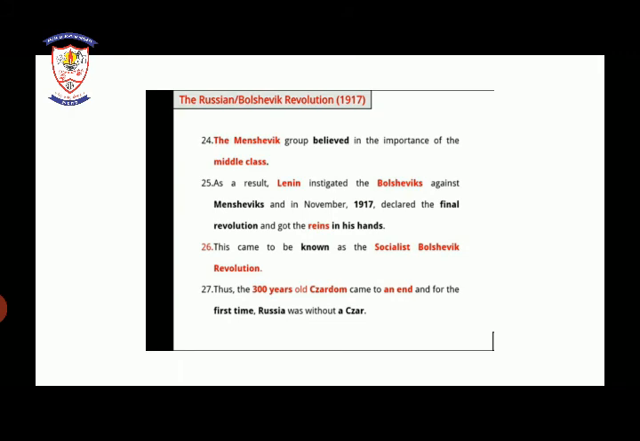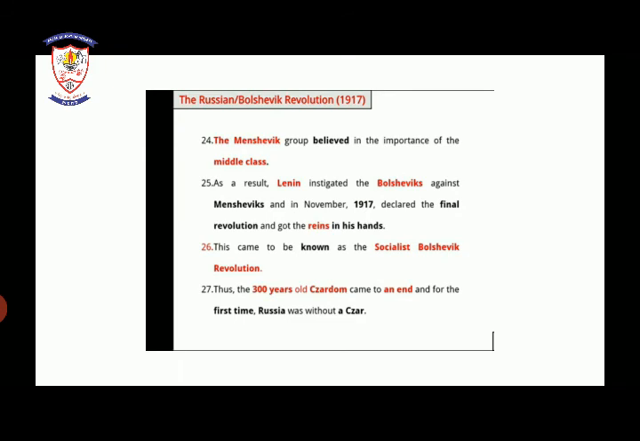As a result, Lenin instigated the Bolsheviks against the Mensheviks, and in November 1917 declared the final revolution and got the reins in his hands. Lenin instigated the Bolsheviks against whom? Against the Mensheviks. Instigated means to promote. Reins means powers. So Lenin instigated the Bolsheviks against the Mensheviks in November 1917 and declared the final revolution, and all the powers were in his hands.